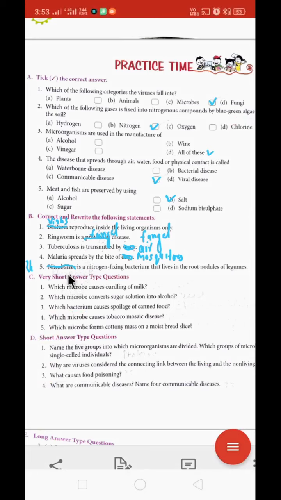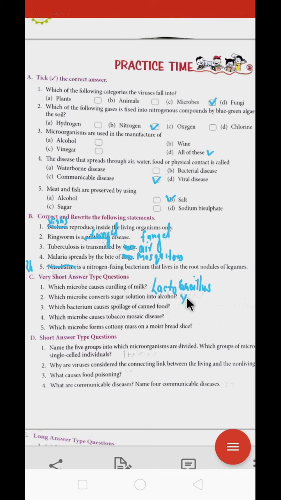Now, very short answer type questions. The first question is, which microbe causes curding of milk? It is Lactobacillus. Okay, Lactobacillus, which causes curding of milk. The spelling is L-A-C-T-O-B-A-C-I-L-L-U-S.